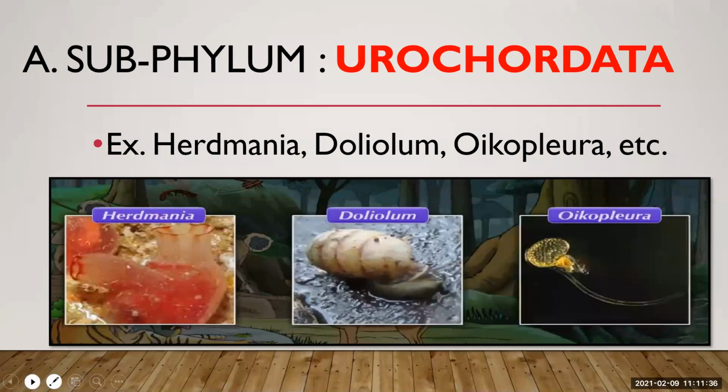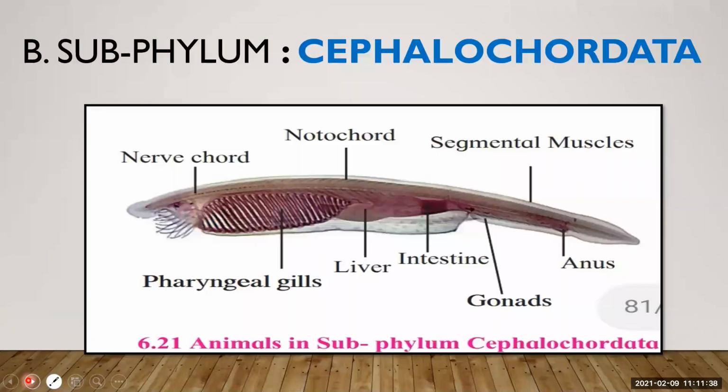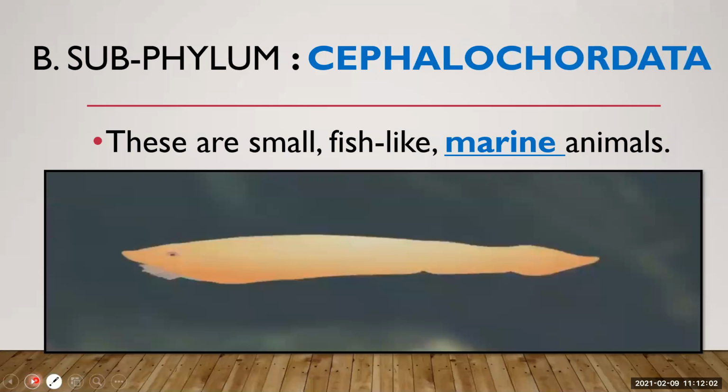Moving to the next, that is subphylum Cephalochordata. So cephalochordates, here you can see the notochord is present in this animal. Okay, this is the example of cephalochordata. These are small fish-like marine animals. They are fish-like. They are not fish, but they are fish-like marine animals.